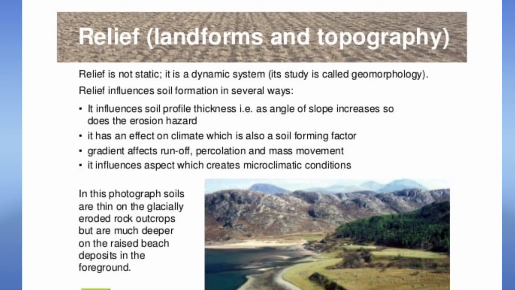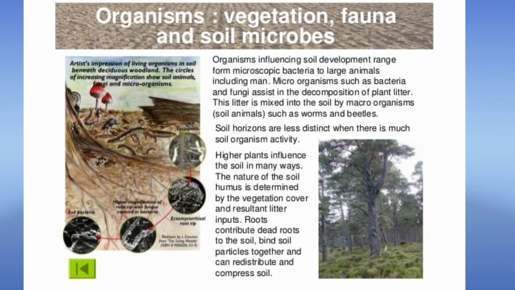Relief and topography define the microclimatic condition under which soil formation takes place, as well as the proximity of soil to the groundwater table. Soils on steep, barren terrain are more prone to erosion than those on plains or on plant-covered surfaces. Organisms, including flora and fauna, are not independent factors in soil formation.